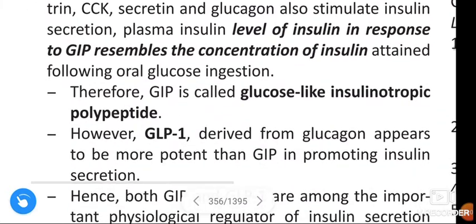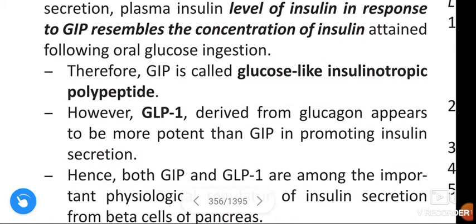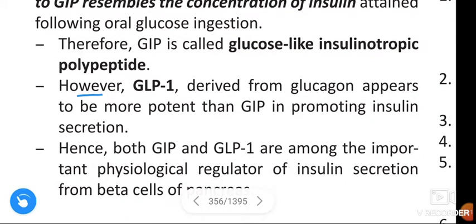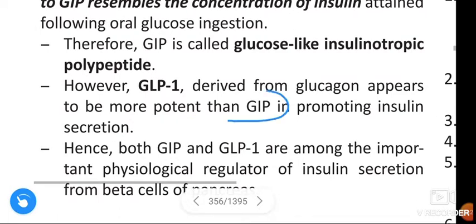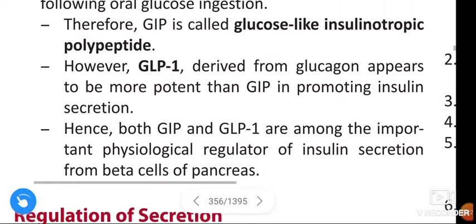Therefore, gastric inhibitory peptide is also called glucose-like insulinotropic polypeptide. However, GLP-1 derived from the glucagon appears to be more potent than the GIP in promoting the insulin secretion.